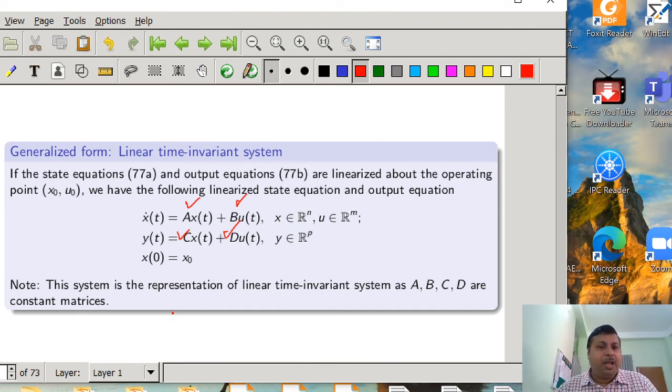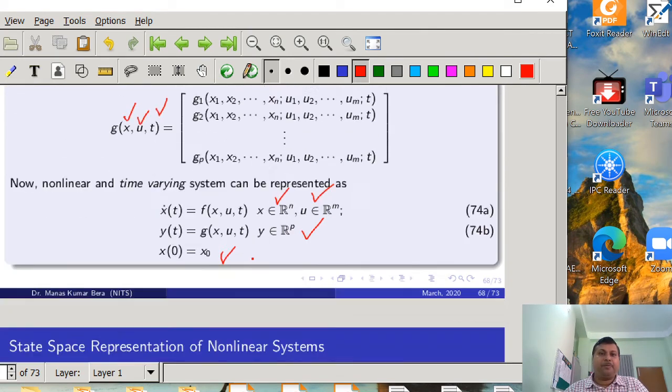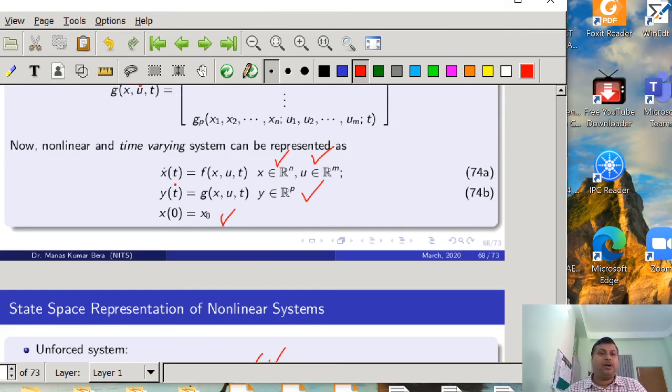So today we have seen how a nonlinear system can be represented using state space. For that we took two motivating examples: one is the simple pendulum, the second is the HIV dynamics. From there we have seen that a nonlinear time varying system can be represented in the form x dot t is equal to a function of x, u and t.